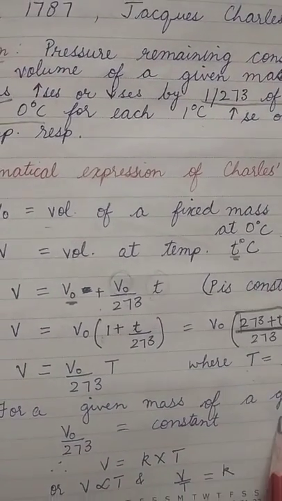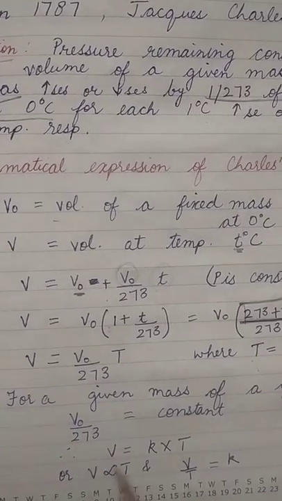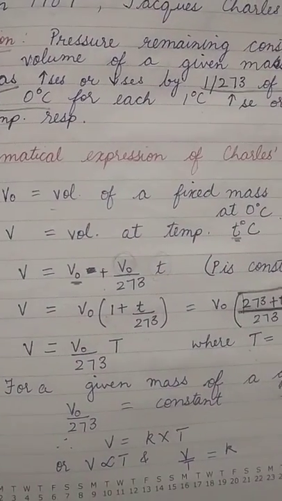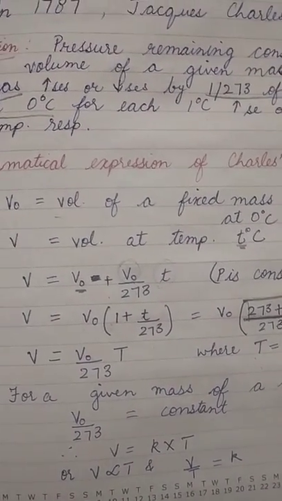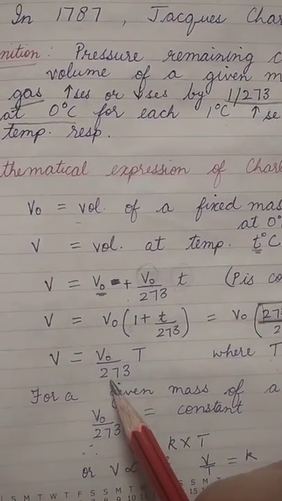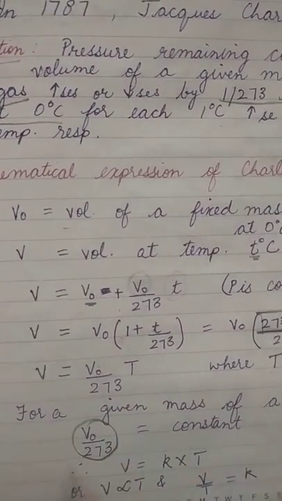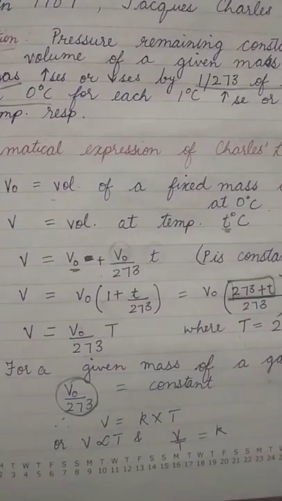For a given mass of a gas, V0 upon 273 will be a constant. This term will be constant always, right? For any particular gas.